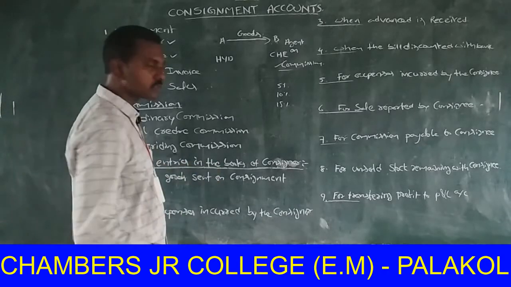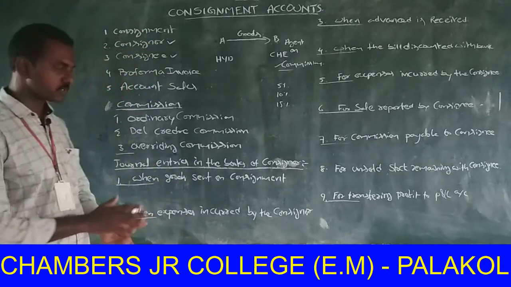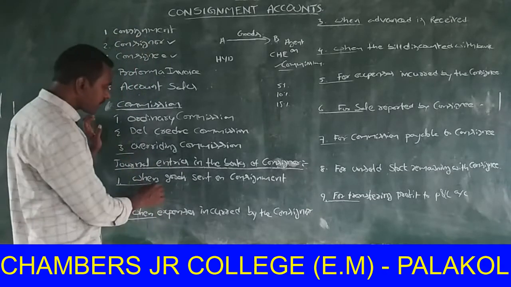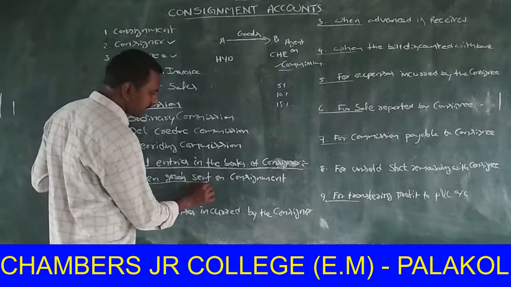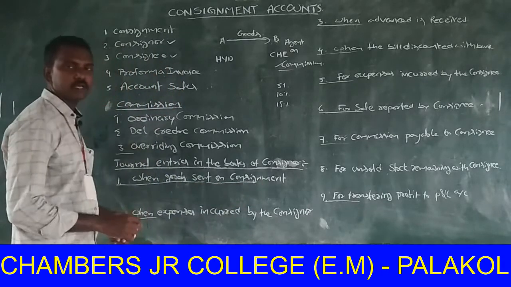Journal entries in the books of consignor. First one, when goods are sent on consignment.